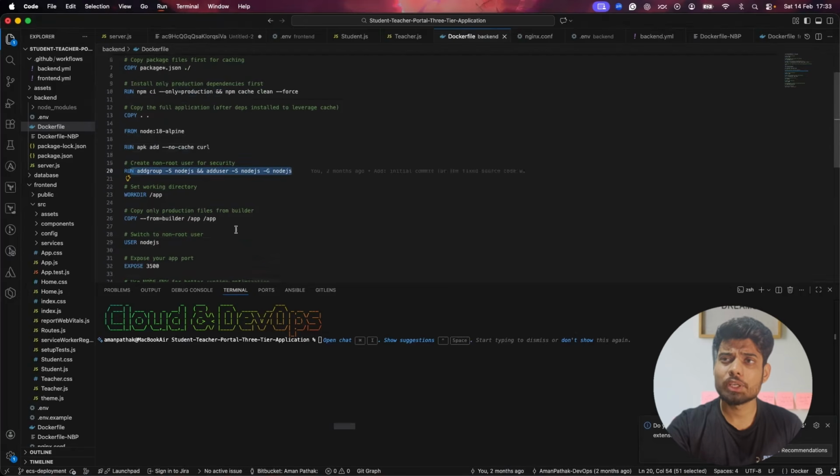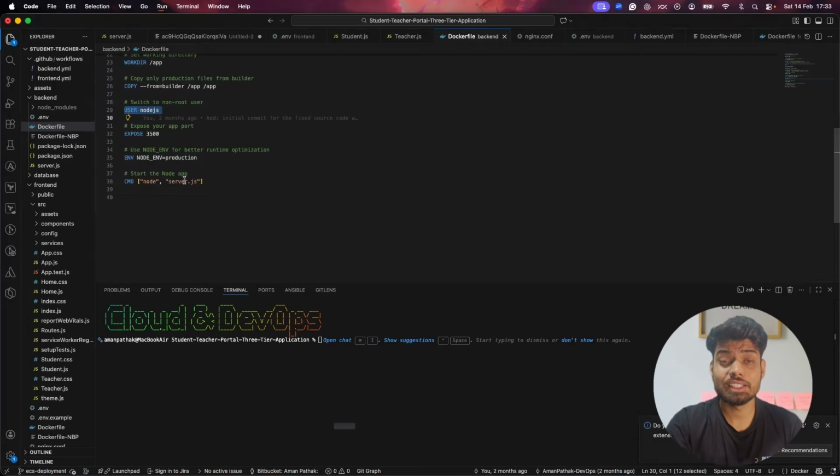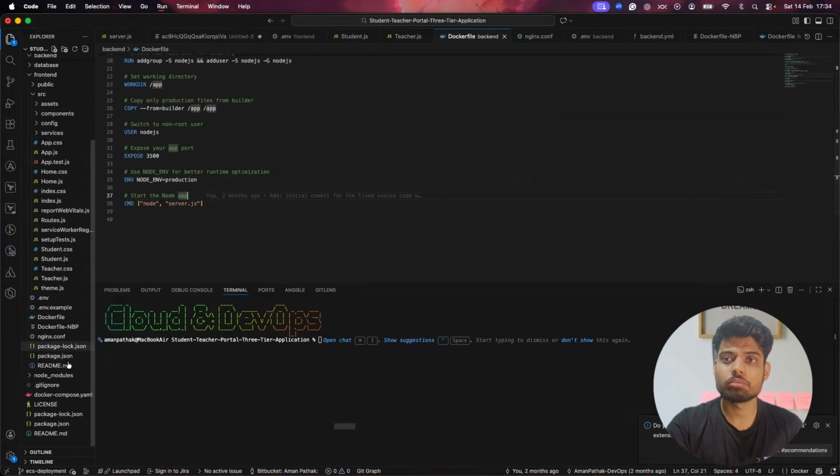This is the thing that we are doing for security practices. So the application will be running as a non-root container, and then it will copy this, and this is the user, and in the end the application will be running via CMD. So this is it.